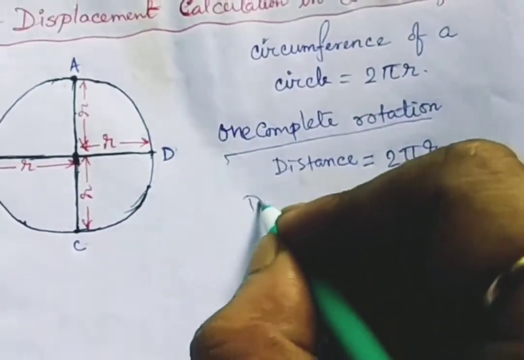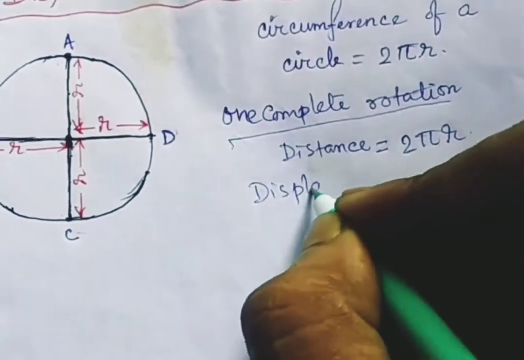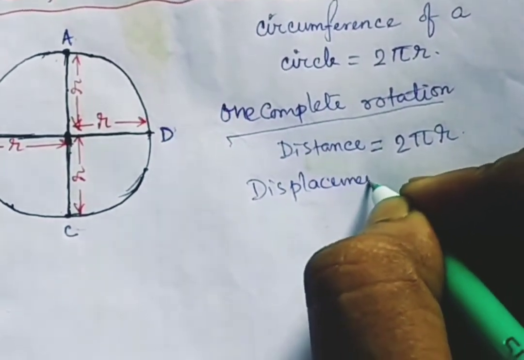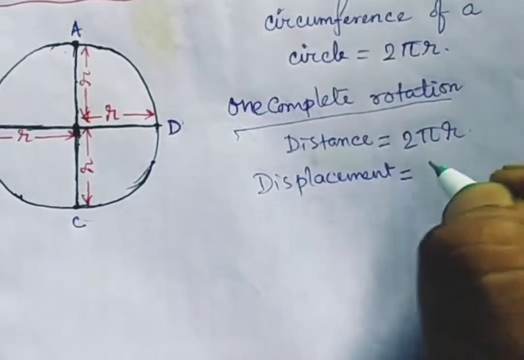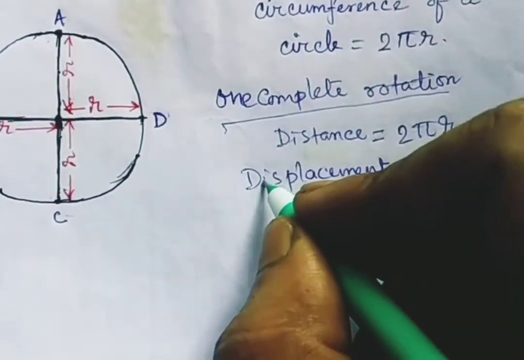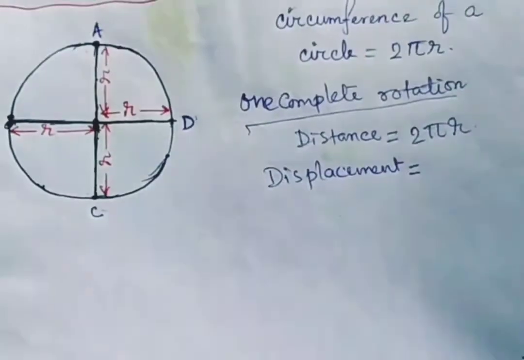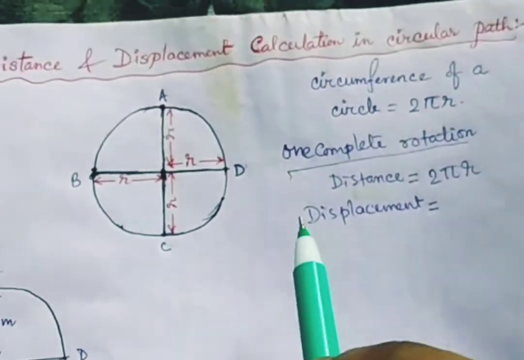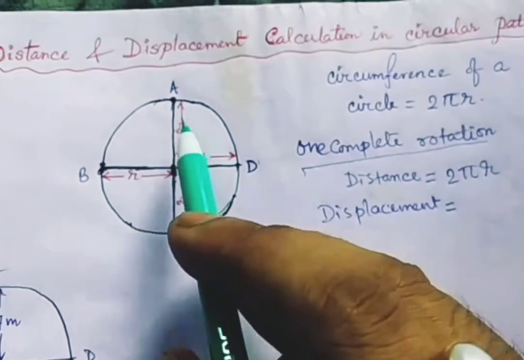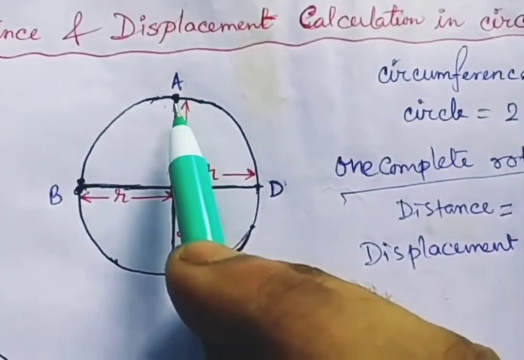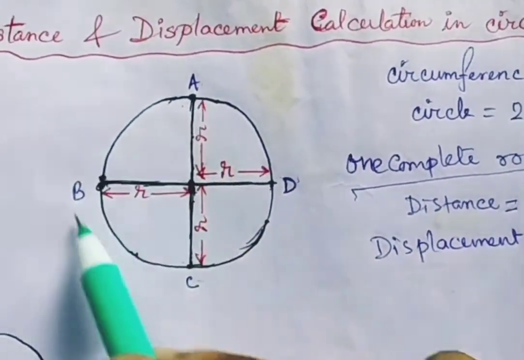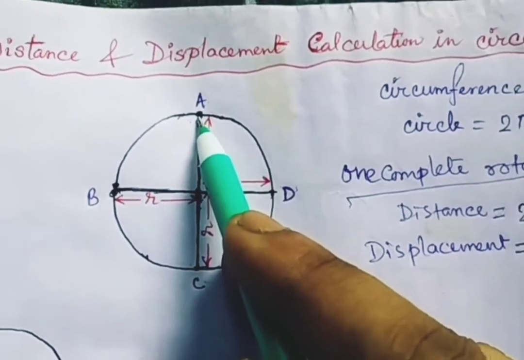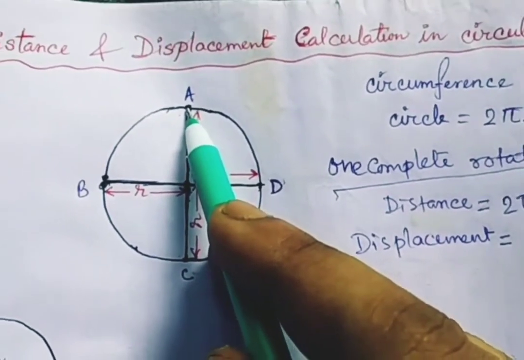Okay. So what is displacement? Please remember, distance and displacement are not the same. They will be the same only in the case of a straight line. As I told you already, displacement means the distance between the initial point and the final point. If your starting point is here and you come back to this same point, that means your initial point and final point are the same.